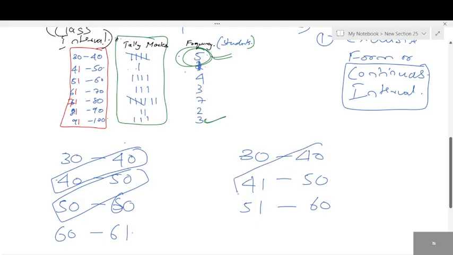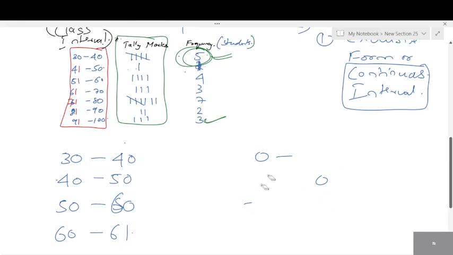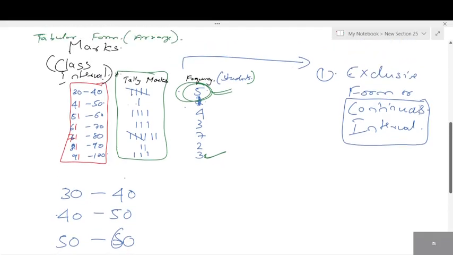Next. Is this continuous or discontinuous? Yes, this is discontinuous. That is the second type. First, let me explain the continuous form. Then I'll tell you the difference. This is known as continuous. What's the other name given for continuous?